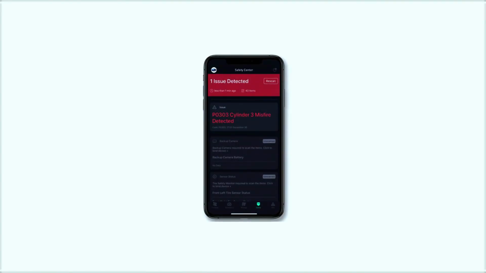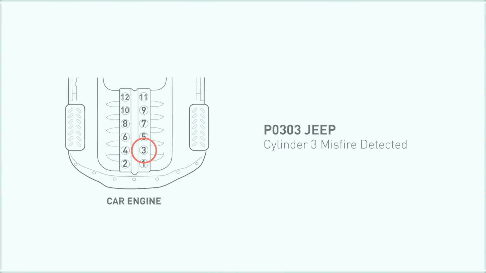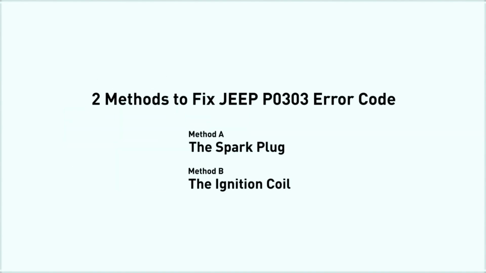Use the OBD2 scanner to scan your vehicle, and you find the error code is P0303. It indicates that cylinder number 1 is experiencing misfires. In order to find out which cylinder is misfired, you should check all the cylinders until you locate the damaged one. Here are 2 of the most practical solutions to fix Jeep's P0303 error code.